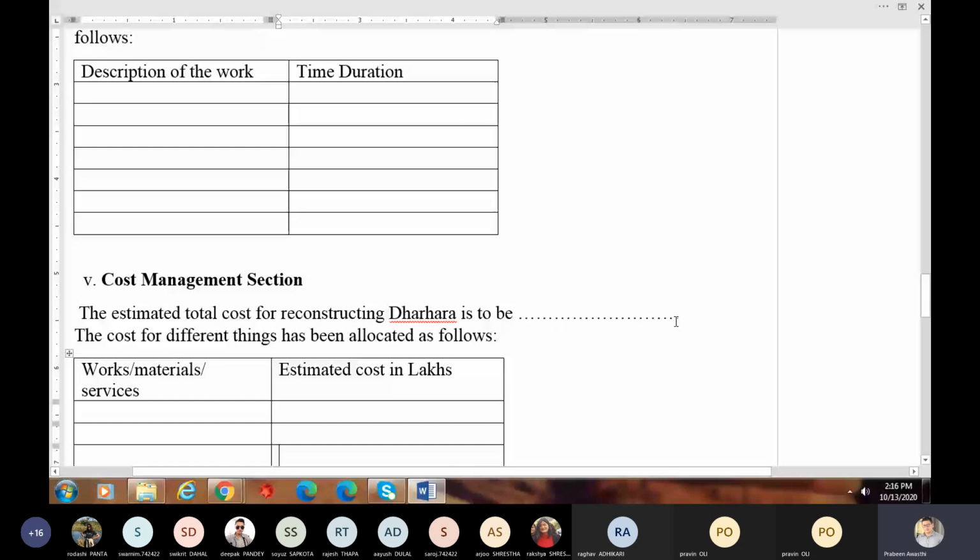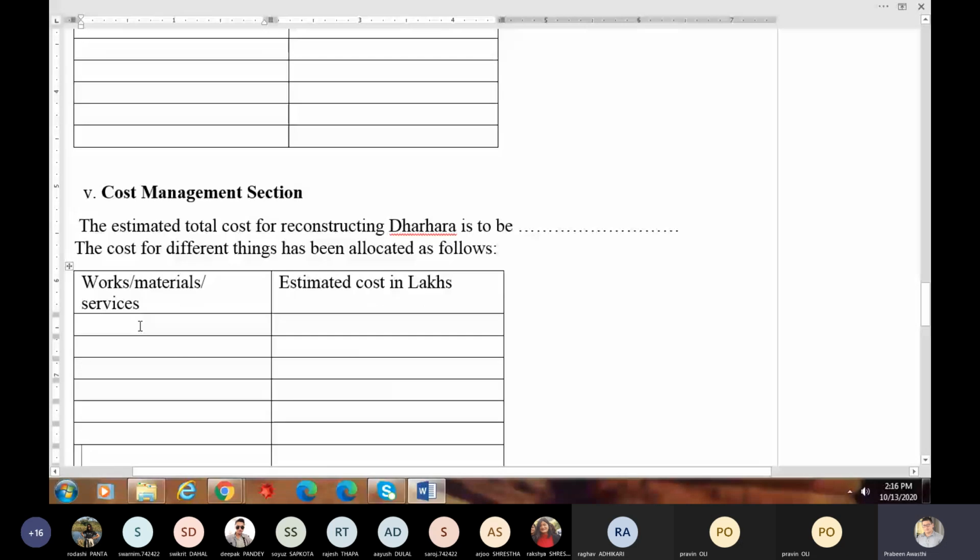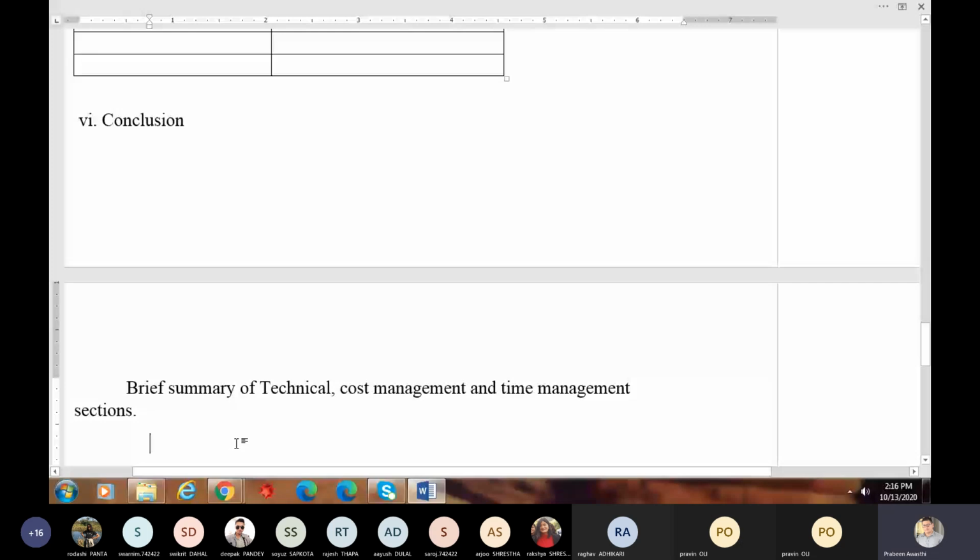How you have allocated the cost for surveying, how much? Then construction, collection of raw material, clearing the site, wages, other facilities, food, lodging. How much cost you have allocated? Write down that. After that, you will have conclusion part. Conclusion part is compressed version of the things that you have written.